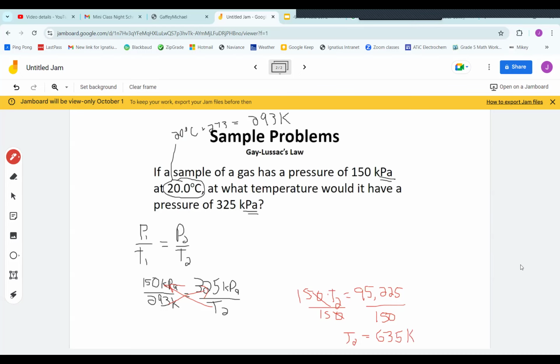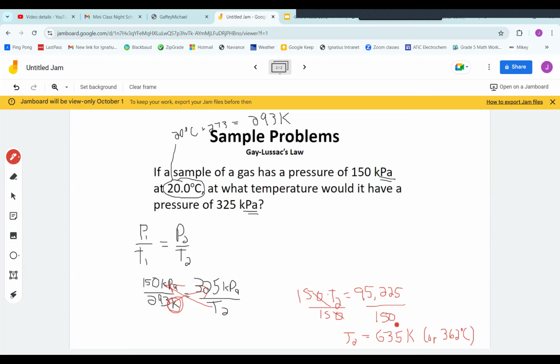Now, notice the temperature comes out in degrees Kelvin because the input in the formula that we used was in degrees Kelvin. If you had input something in Celsius, it would come out in Celsius. But to prove the point that if you failed to convert into Kelvin before using the formula, you'd still get the wrong answer, I want to show you what 635 Kelvin looks like in Celsius. So if I take 635 and subtract 273 from it, I get 362 degrees Celsius.